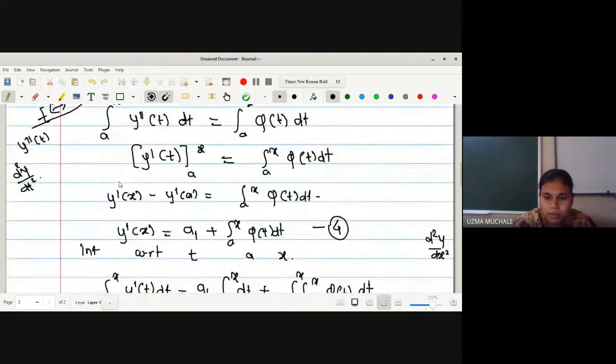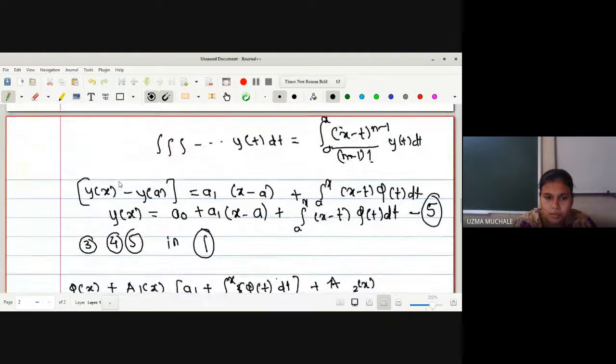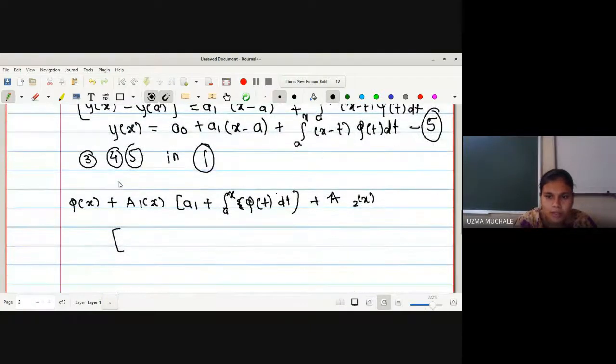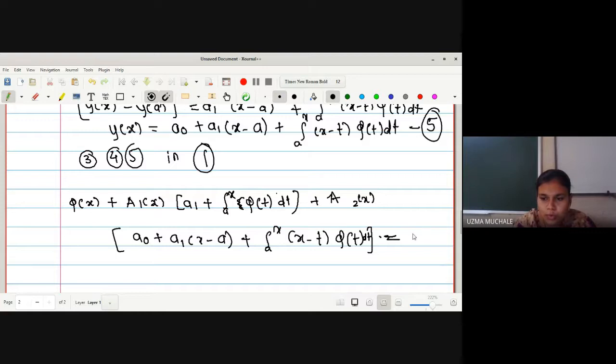After integration of equation 4, we have to write down the value of y of x. So what is our equation 5? We will write this as a naught plus a1 into x minus a plus integration a to x, x minus t phi of t dt, which is equal to the function given to us, some function f of x.